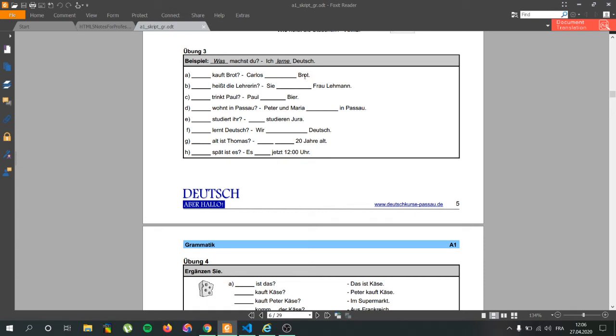Carlos kauft Brot. So we have kaufen, which is to buy. Brot is bread. So bread was bought. So the question is, that was bought by whom? So wer kauft Brot? Carlos kauft Brot. Carlos bought bread.